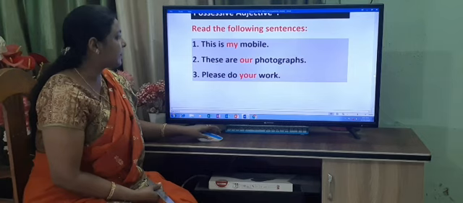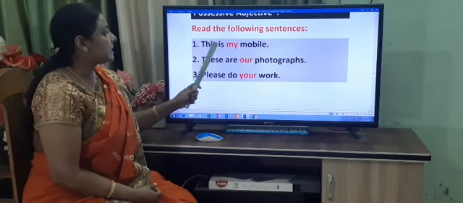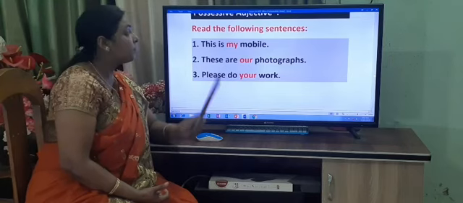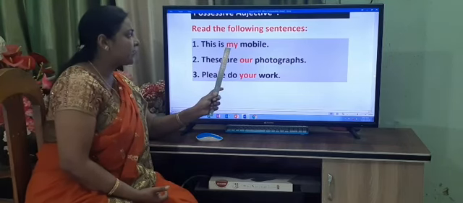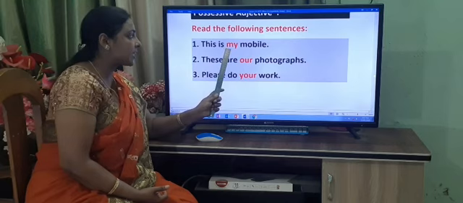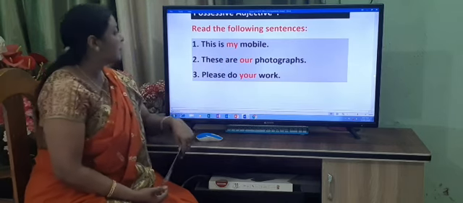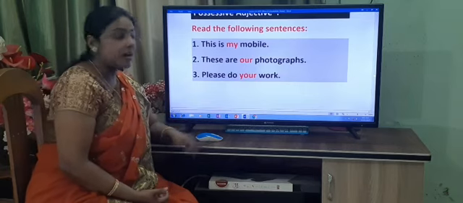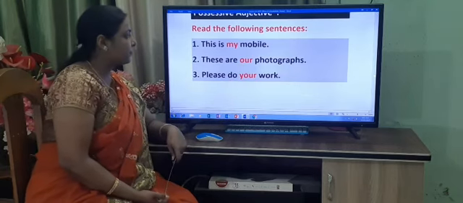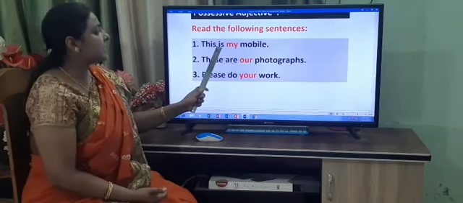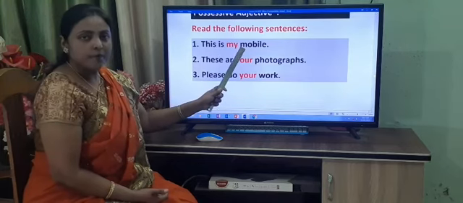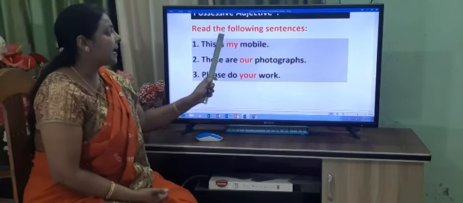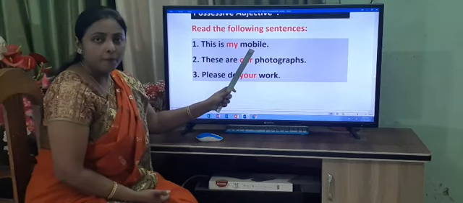Read the following sentences. This is my mobile. Whose mobile? My mobile. So whenever we ask the question with whose. These are our photographs. Whose photographs? Our photographs. So this is my mobile. Whose mobile? Mine. So mine is a possessive adjective. It describes the noun mobile.